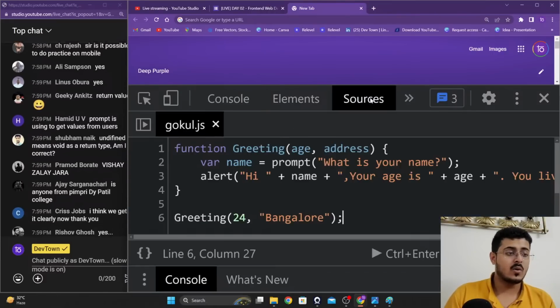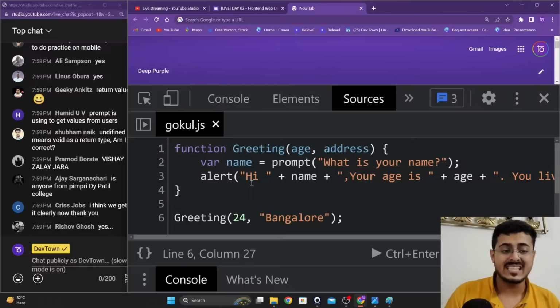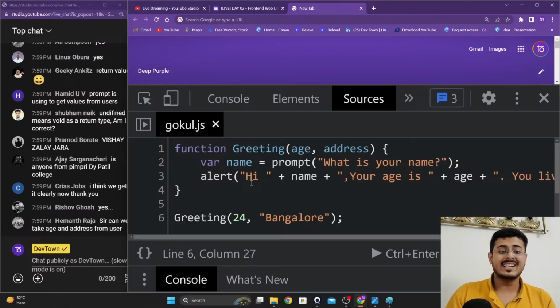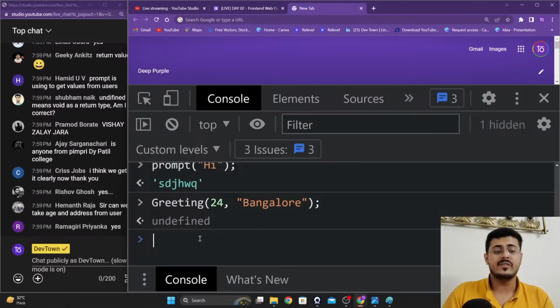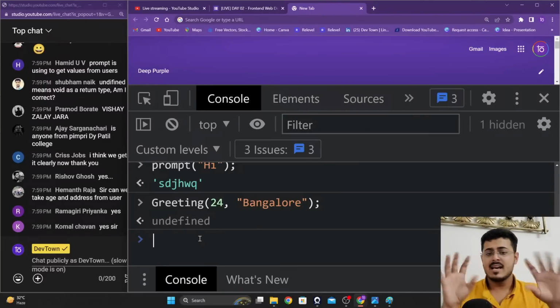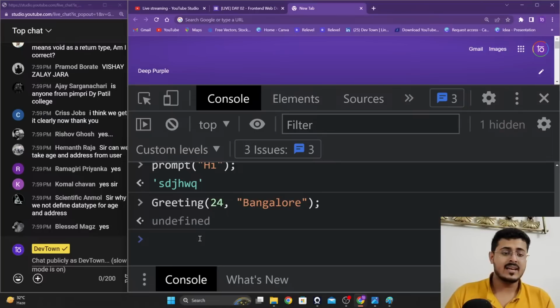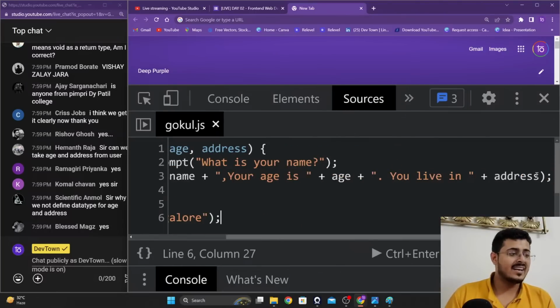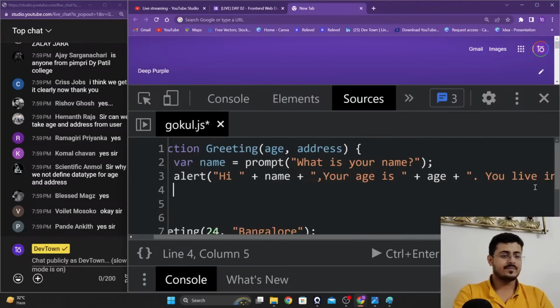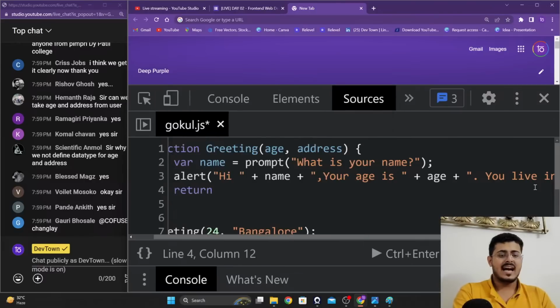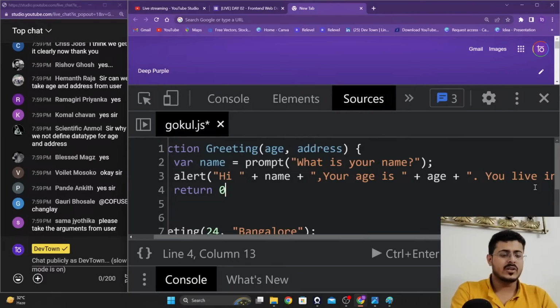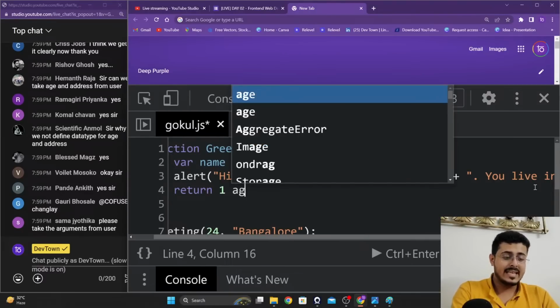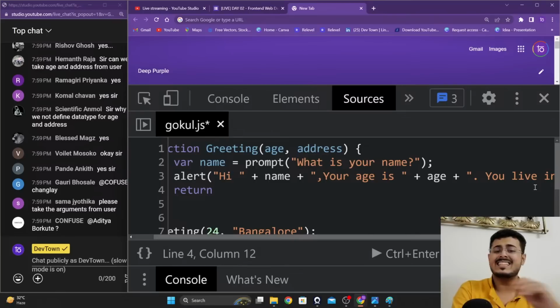If we go to our code, you can see that we are not returning anything back. That is the reason why, when you run the greeting function, we get undefined on our screen. Nothing is getting returned. So if we go back and add a return statement right over here, we can return anything. You can return a 0, you can return a 1, you can return the age as well, anything that you want.